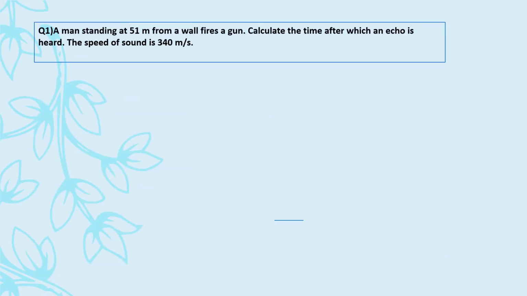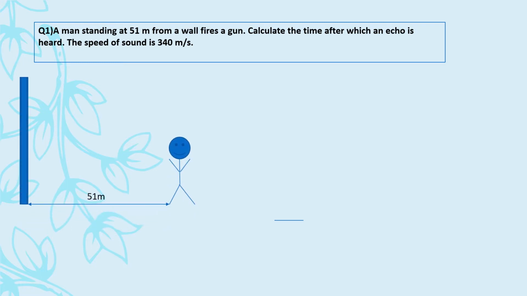So let's get started with question number 1. It says a man standing at 51 meter from a wall fires a gun. If in numericals of chapter 12 sound, it is possible for you to represent a small diagrammatic form, then they'll become really very easy for you. So I'm starting with the diagrammatic view here.